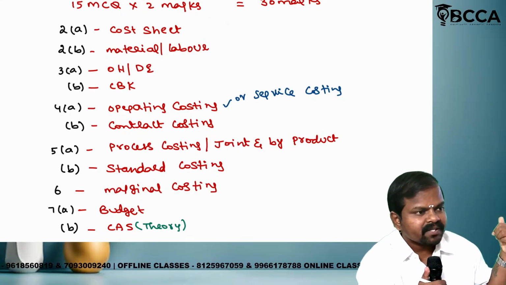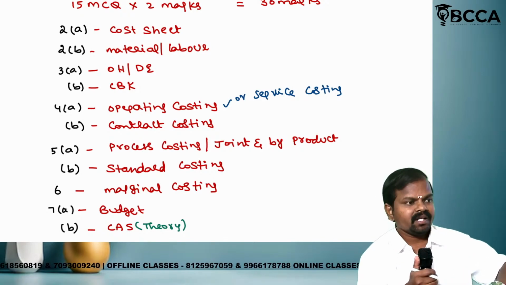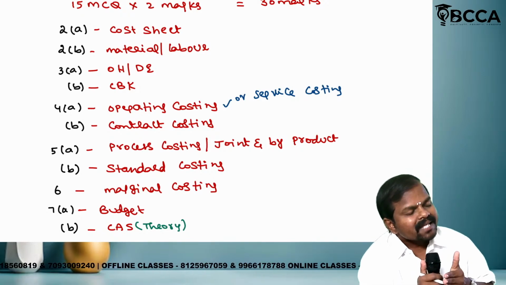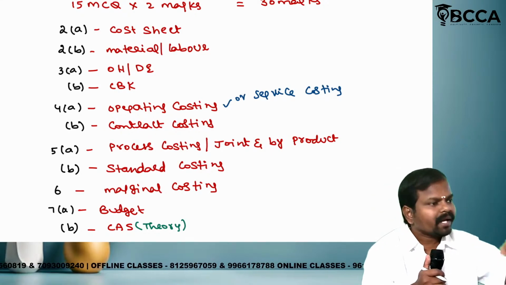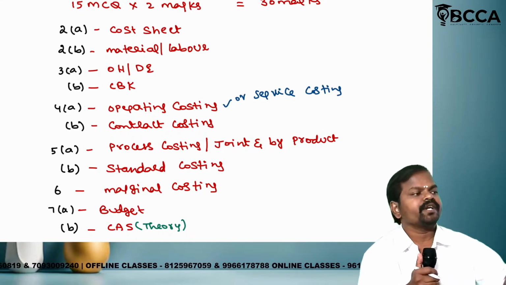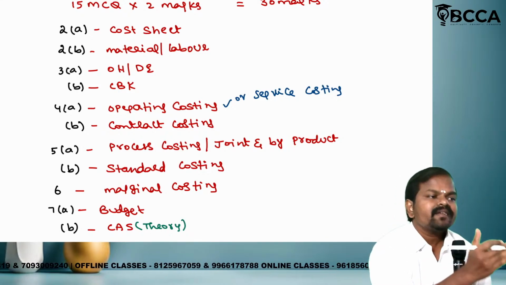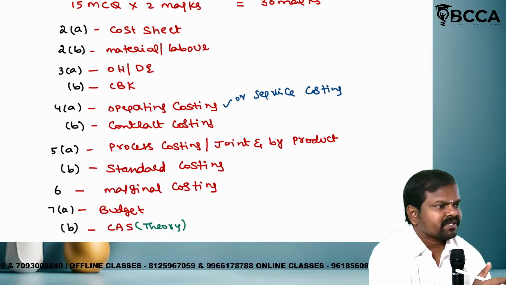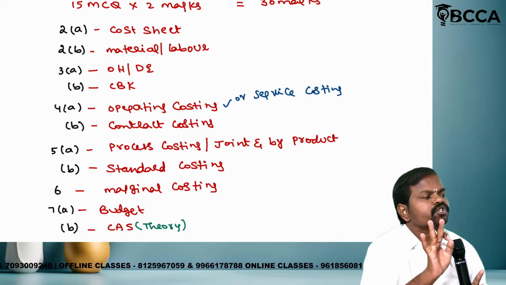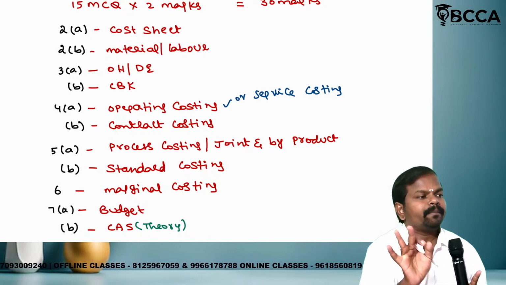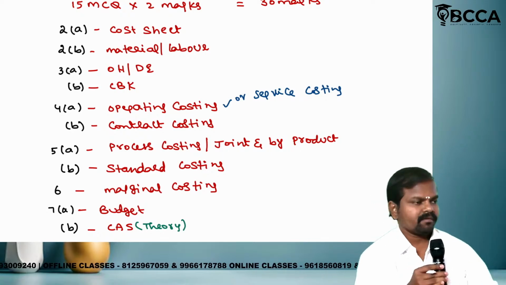This is not given by the CMA board. This is a conclusive part made by our lecturer as well as from previous trends. See, in the last question paper we observe question number 2A costing. Last to last attempt, cost sheet. It is presumed, if the previous trend is followed by the question paper setter, 2A is always cost sheet. Clear? Almost 80 to 90% we can presume the upcoming attempt will also have the same pattern.